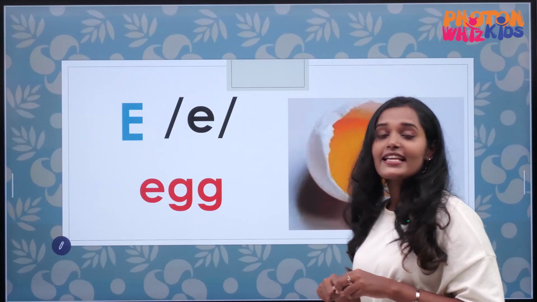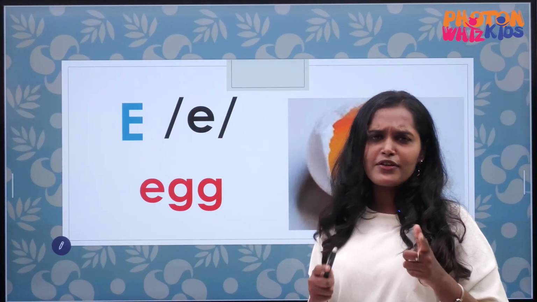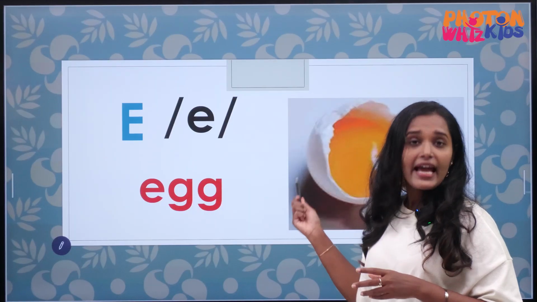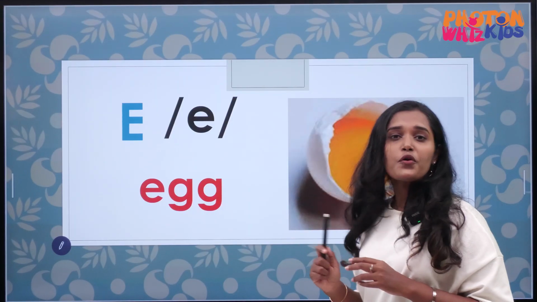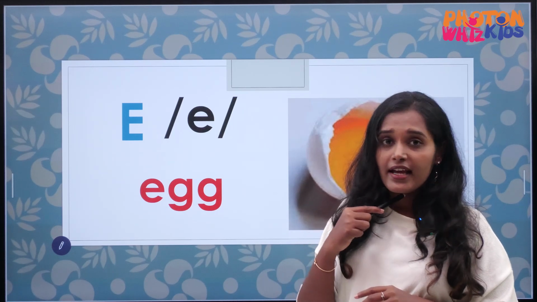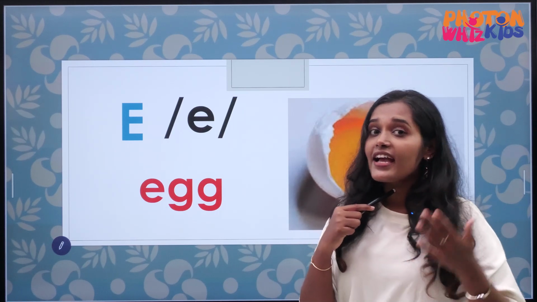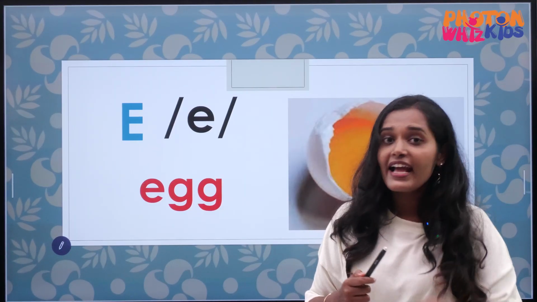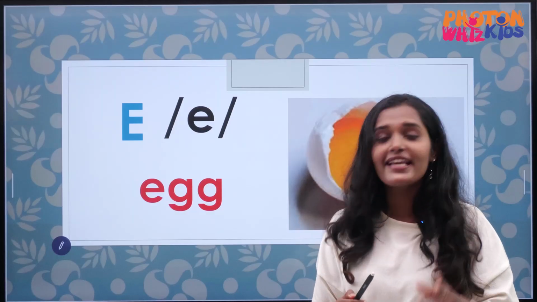The next letter is E. The sound of E, can you guess? Can you read this word? Yes, it is egg. So, the sound of E is A. It must come from the throat. Egg. Elbow. Elephant. So, the sound of E is A.